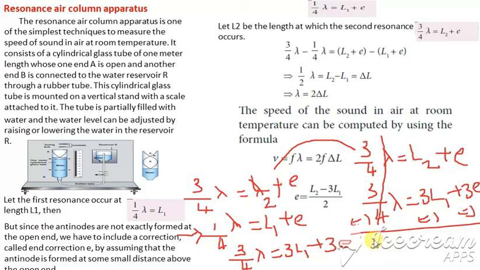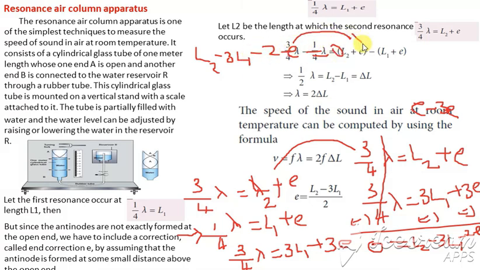So we get 0, which is equal to L2 minus 3L1, and E minus 3E, so we get minus 2E. The equation we got here is L2 minus 3L1 minus 2E equal to 0.